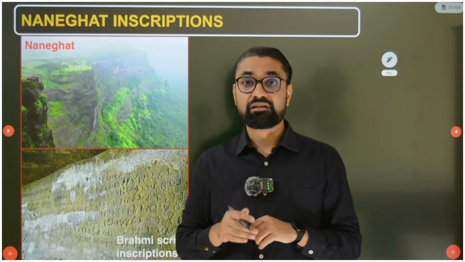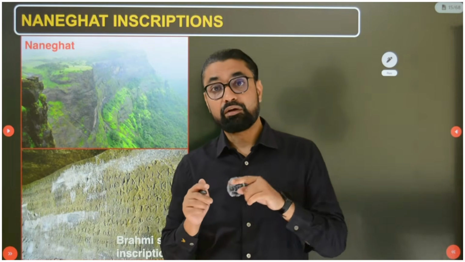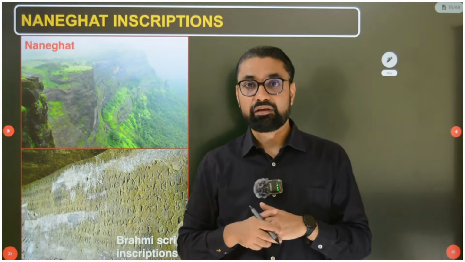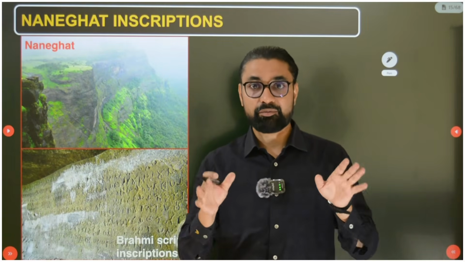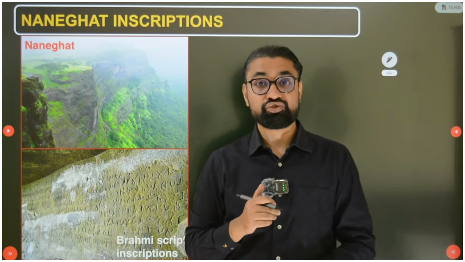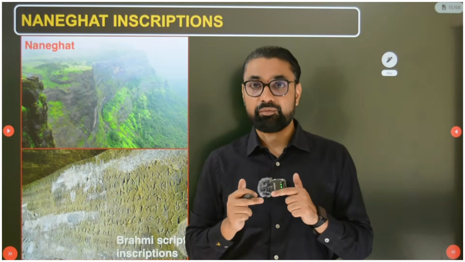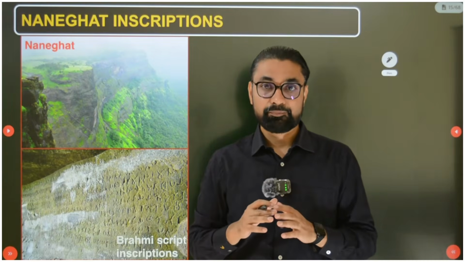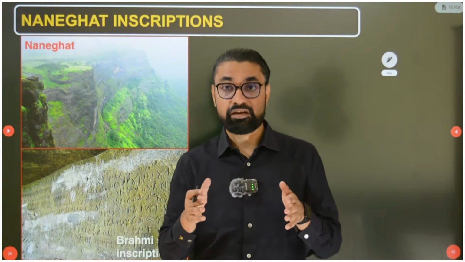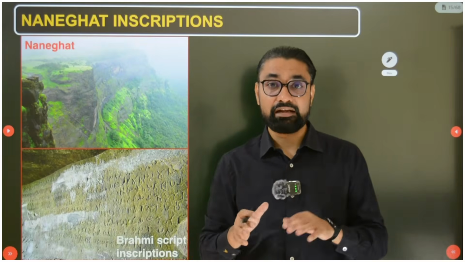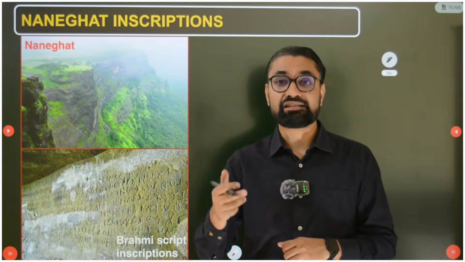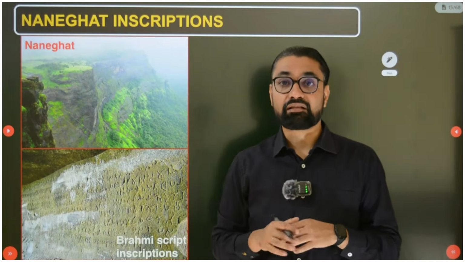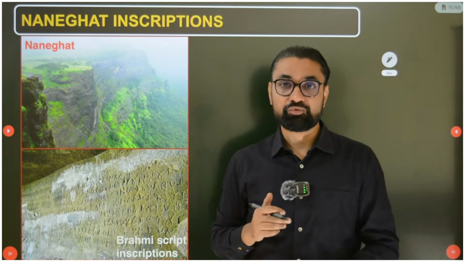So this Lord Dakshinapath, Satkarni I, the Naneghat inscription belongs to him. Then Satkarni I's son is Satkarni II. Now in the Sanchi Stupa in Madhya Pradesh there are gateways. The remaining gateways were added by the Shunga emperor Pushyamitra Shunga, but the southern gateway of this Sanchi Stupa was added by Satavahana kings. And the construction of that gateway is dedicated to King Satkarni II. So Satkarni I's son is Satkarni II, and then comes Satkarni II's son, Gautamiputra Satkarni.